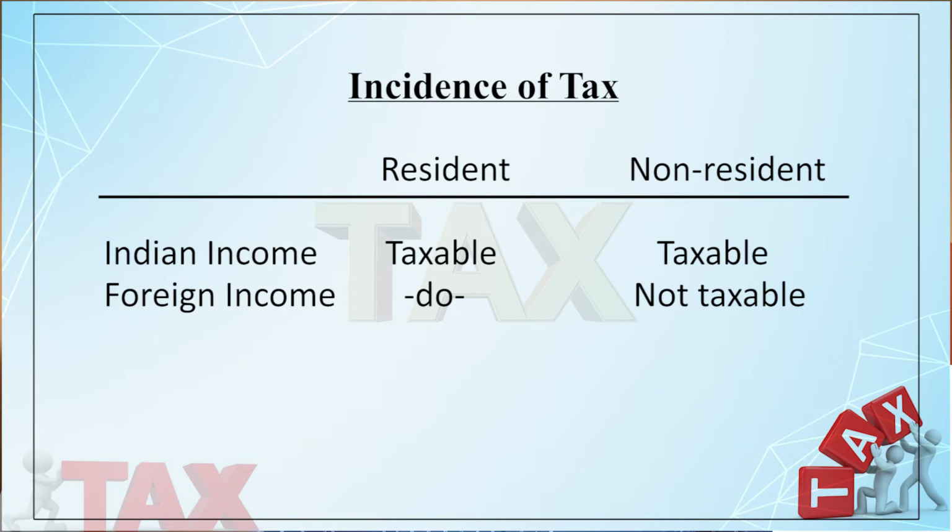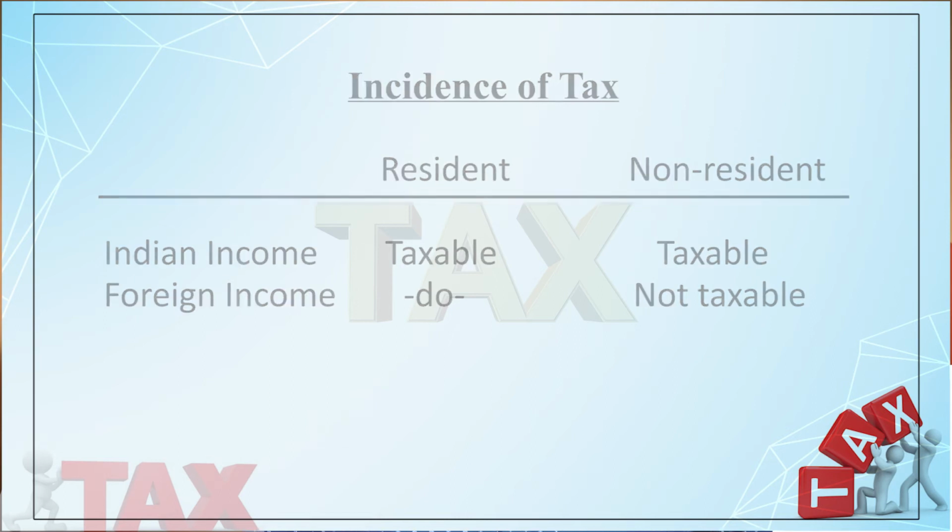Indian income is taxable in the hands of resident in India and non-resident in India. So, in both cases, Indian income is taxable. But foreign income is taxable only in the hands of the resident in India. So, in the hands of an Indian company, it is always taxable whether it is Indian income or foreign income.